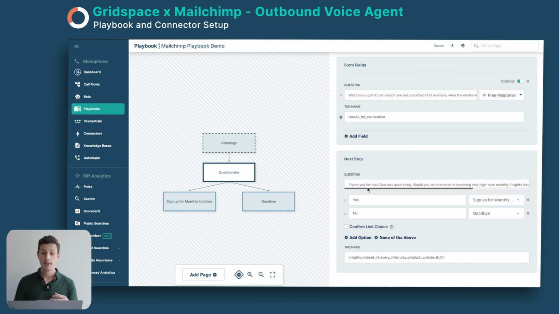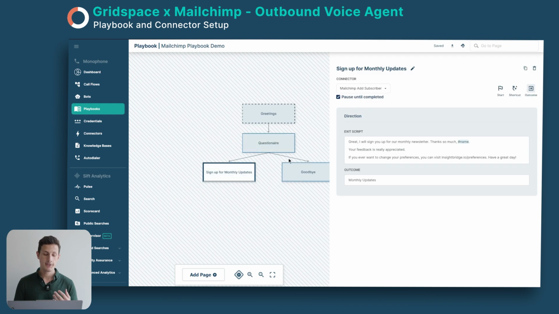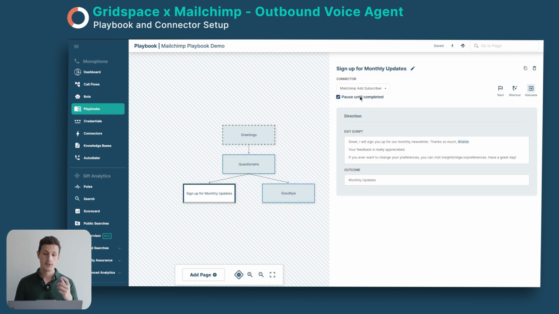And then here we're asking them if they would like to sign up to the monthly newsletter instead. Now in our case, it was a yes, let's sign up. And here in the next node, you can see a few things. You can see here that we're running a connector, which is basically a script we set up that will send out a webhook to Zapier again, which will then sign up the person to the monthly newsletter.